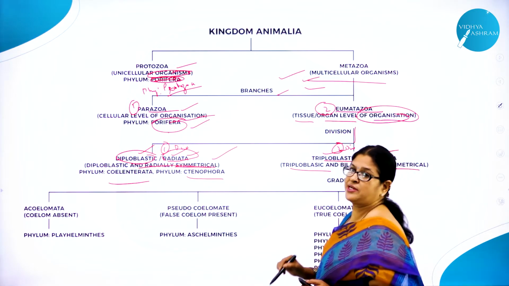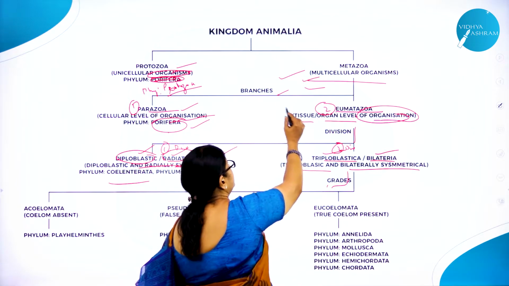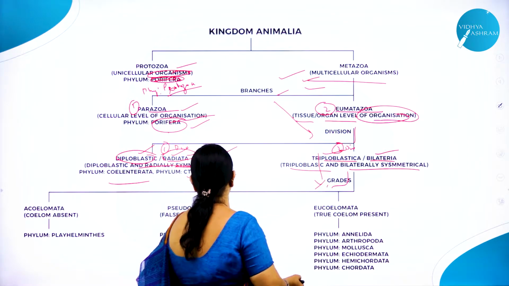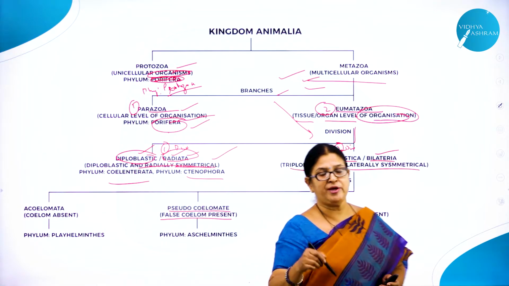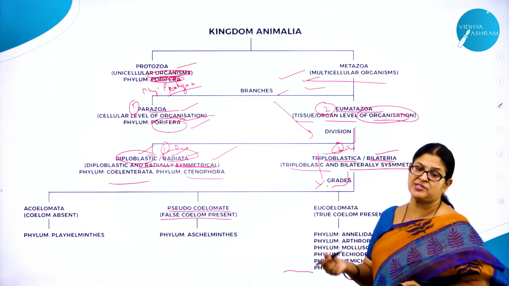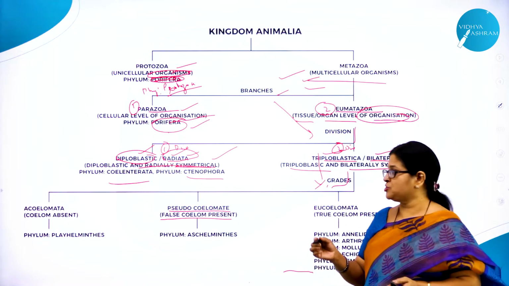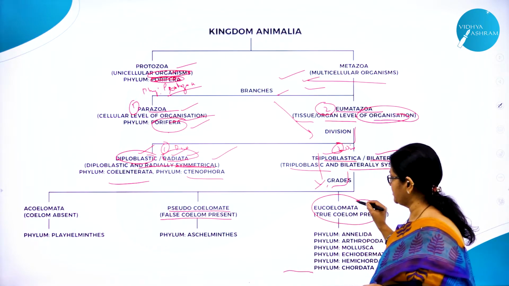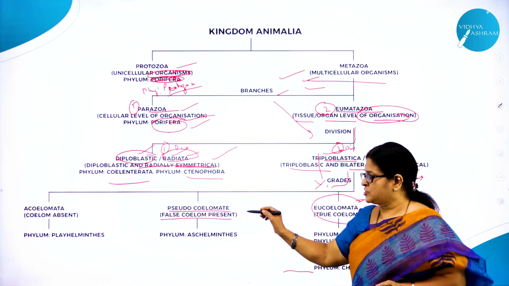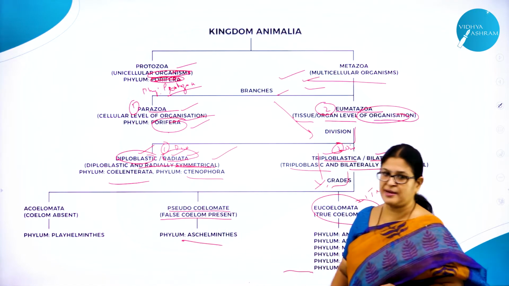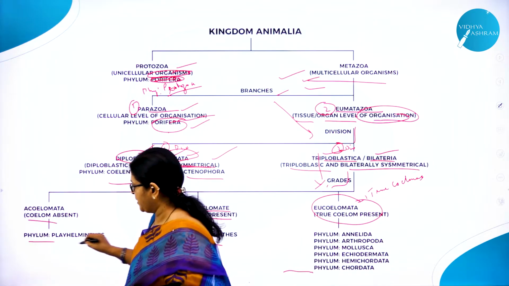Again, this triploblastic bilaterally symmetrical group is divided into two grades. What are they? Pseudocoelomates. False coelom is present, that is, the body wall is not lined by a mesoderm. Already we have studied about coelom. Coelom is what? Space between the body wall and the alimentary canal lined by mesoderm. You call them eucoelomates, true coelomates. So, false coelom is present. Phylum Aschelminths is the example. Then, as I said, Acoelomata, phylum Platyhelminths.